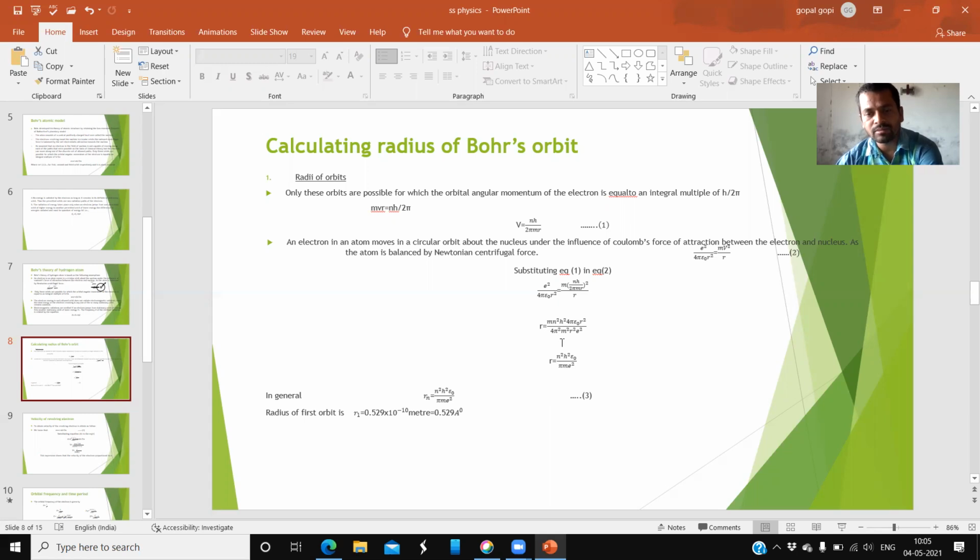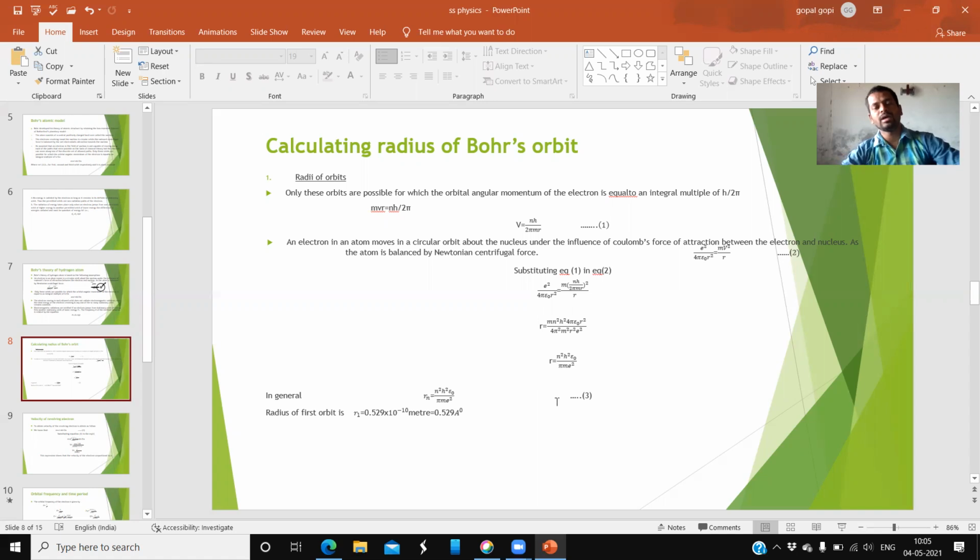Here one m is there, here m square is there, so one m gets cancelled, and one m remains. Next, both fours get cancelled. Pi here, but pi square there, so one pi will be there. Next, both r square get cancelled. But there is no e square upside, so only e square is present here. And upside is h square, which didn't cancel, and epsilon naught. So these two things are present.